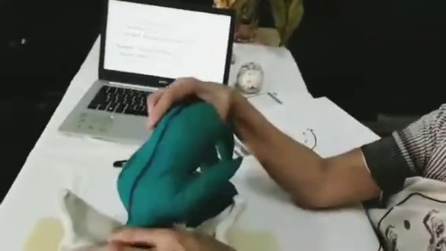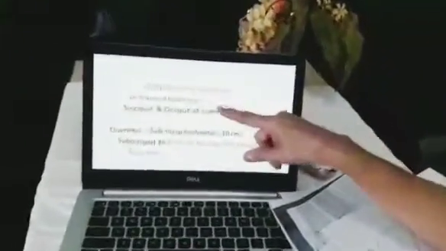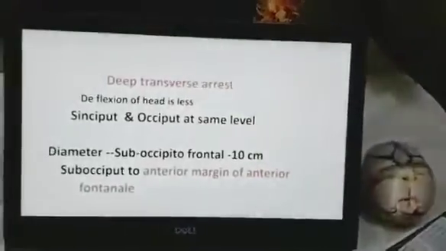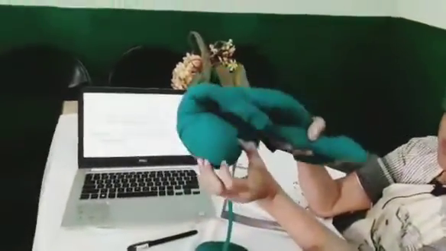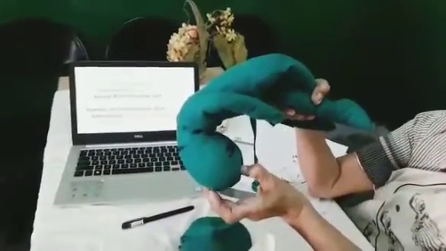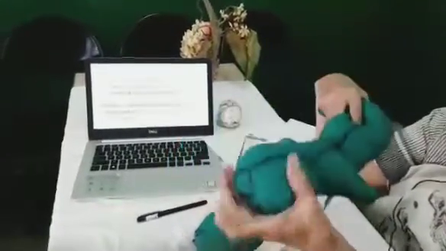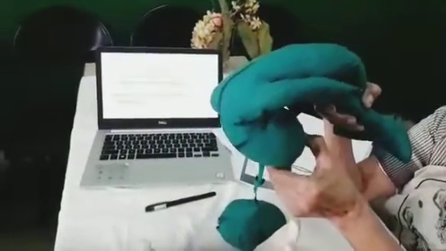Now let us learn what is the deep transverse arrest. In deep transverse arrest, the head is deflexed in occipital posterior position, but the deflection is a little bit less. Like this is well flexed head and this is deflexed head. The deflection is more. When it is well flexed head like this, it is deflexed head, or deflection is more, or it can be fixed. So depending upon degree of flexion, the labor is affected.